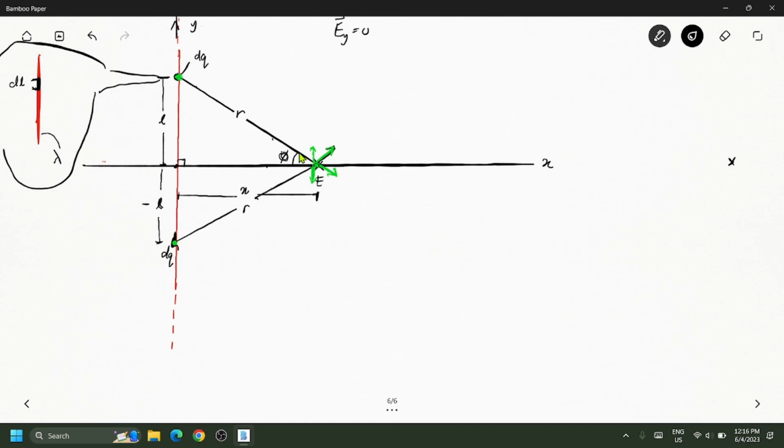Next, we know that the vertical component is 0, and then the electric field will have the horizontal component because we have this direction and this direction. Now let's talk about the electric field along the X component.